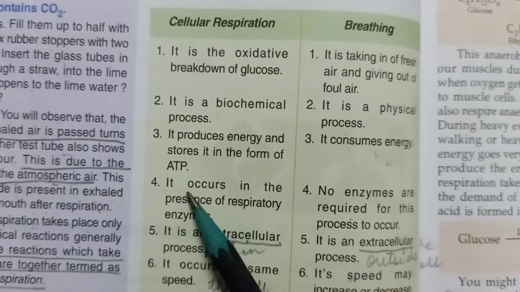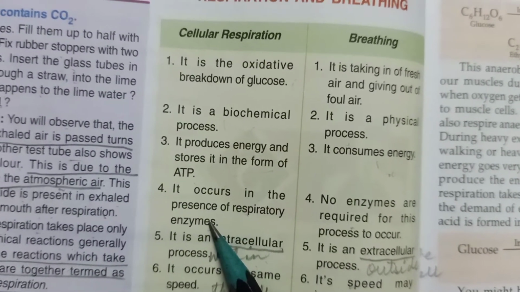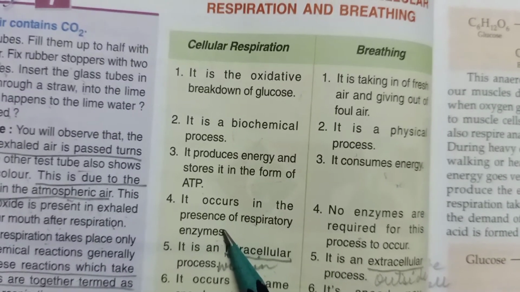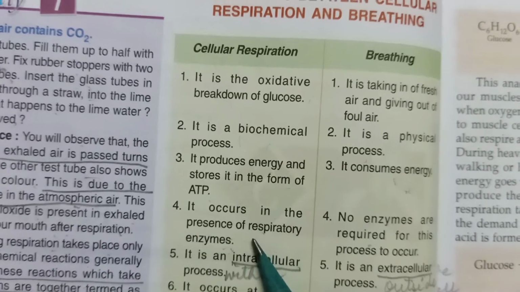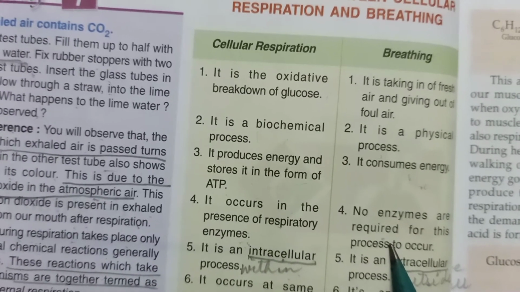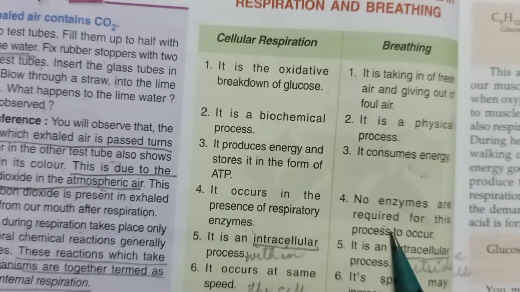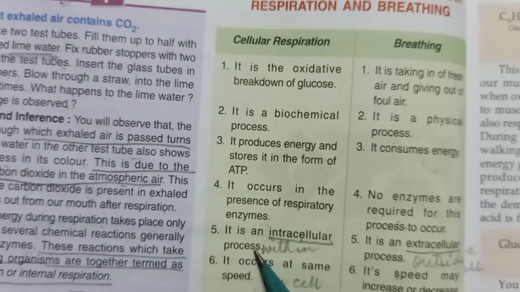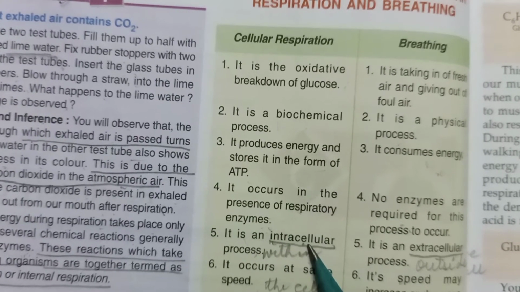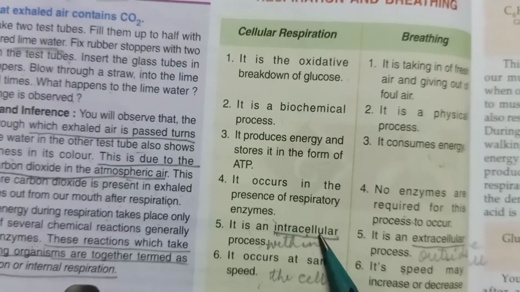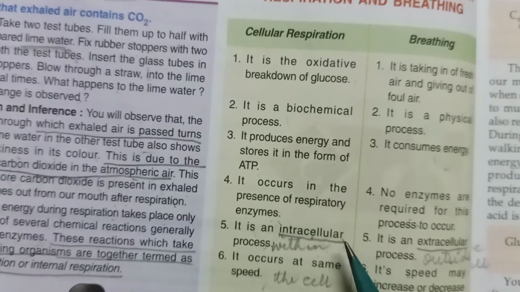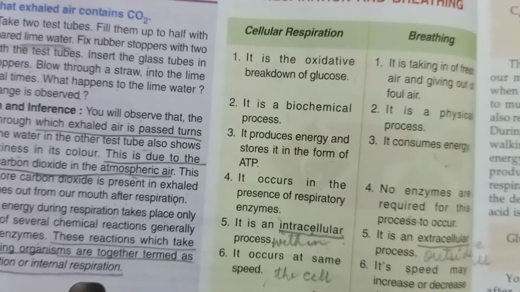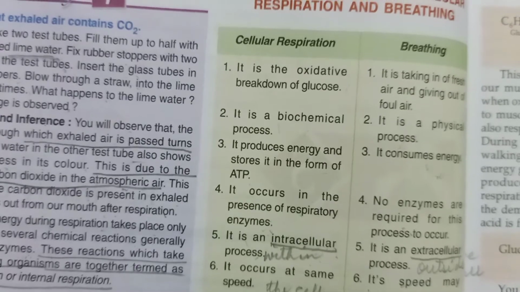Then fourth point is it occurs in the presence of respiratory enzymes. The cellular respiration occurs in the presence of certain respiratory enzymes. But for breathing, we do not require any kind of enzymes. Then for cellular respiration, it is an intracellular process. Intracellular means children that it takes place within the cell. You can underline this word intracellular and write within the cell. So this respiration takes place within the cell.